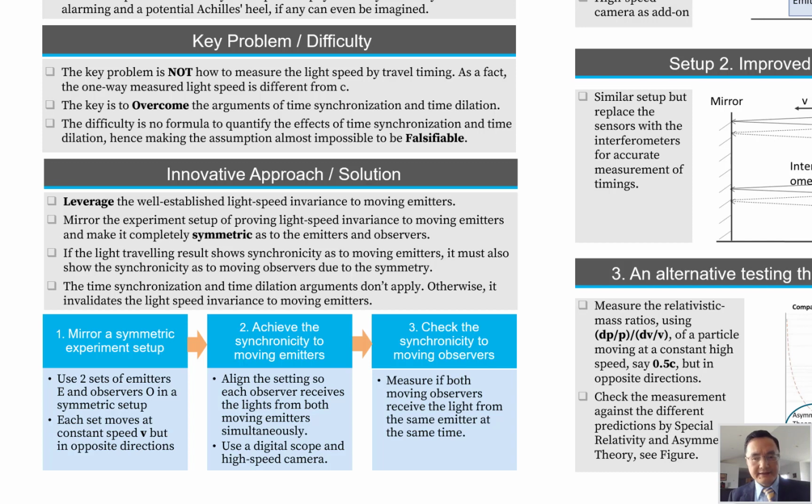First, we will have a symmetric experiment setup with two sets of emitters and sensors to measure the light traveling time. Second, we will align the setting so that each sensor detects the light from both emitters simultaneously, which demonstrates the light speed invariance to moving emitters. And finally, after the alignment, we will check if the light is also synchronous to moving observers.